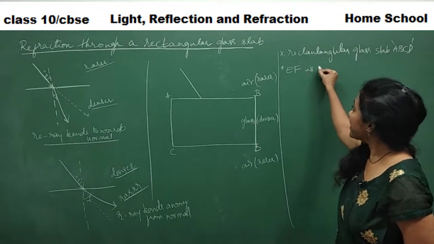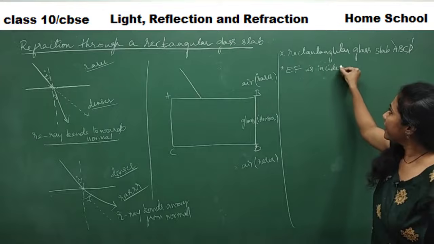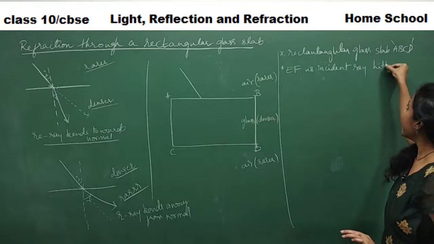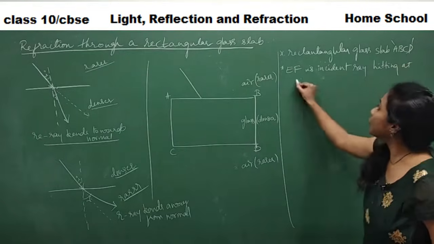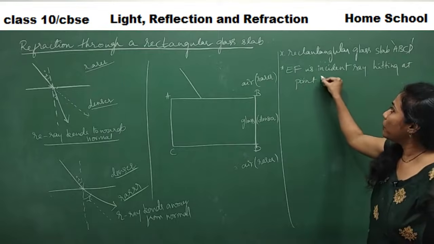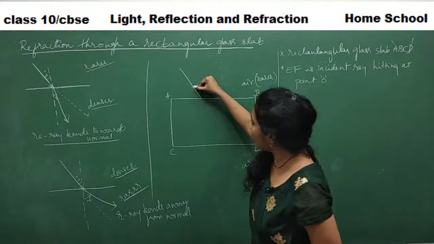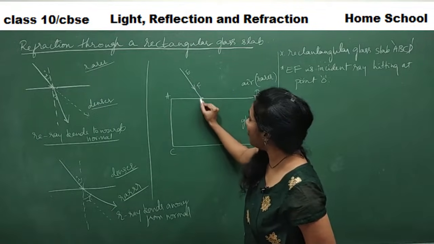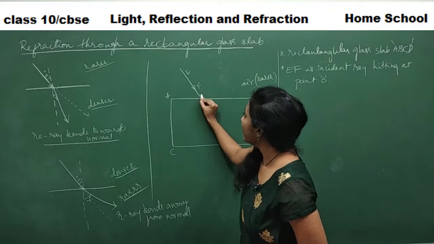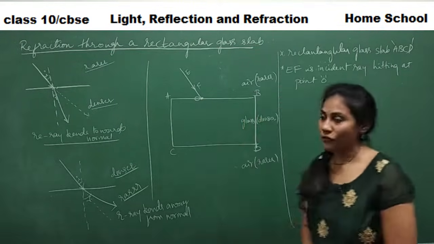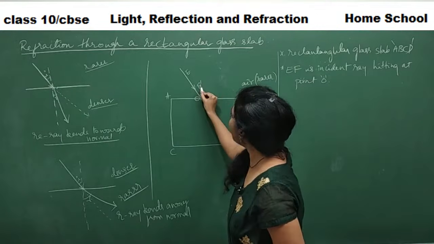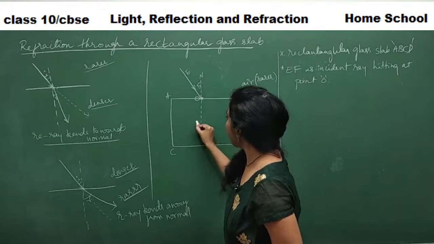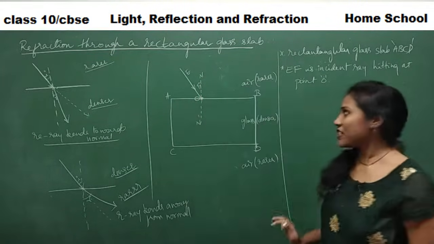Now the incident ray, EF. EF is the incident ray, hitting the glass slab at point O. So this is my EF, the incident ray, and the point where it hits the glass slab I will call O. And how do you show the bending? This is a normal, N dash. N dash is the normal.